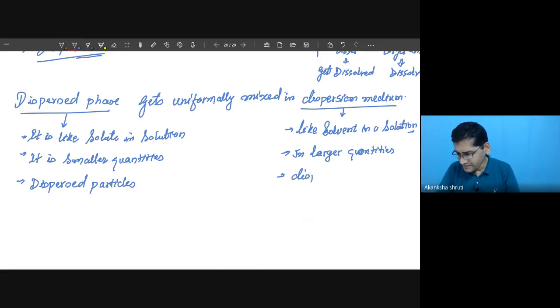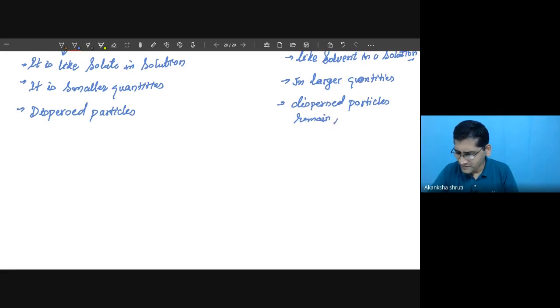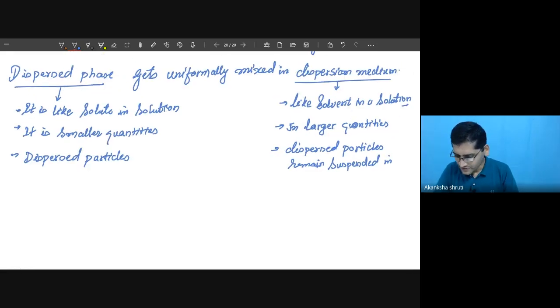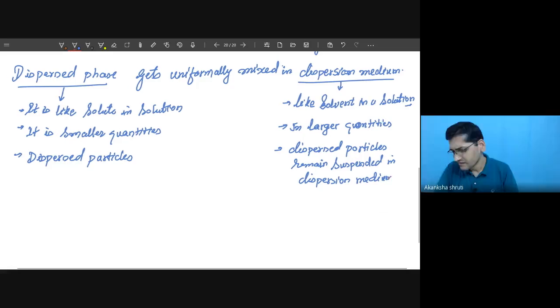This medium helps in suspending the dispersed particles, which remain suspended in the dispersion medium. These things we have to keep in mind.